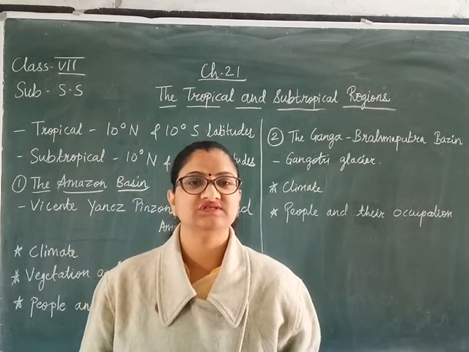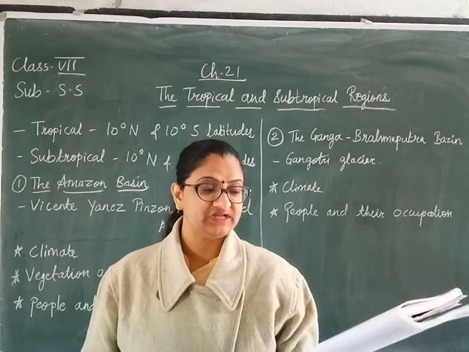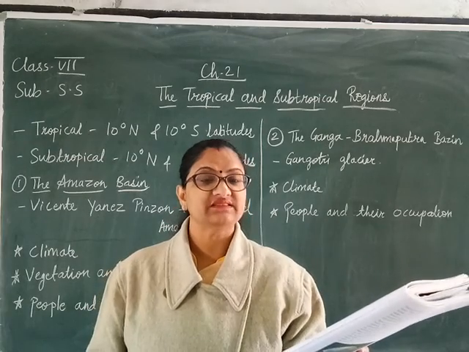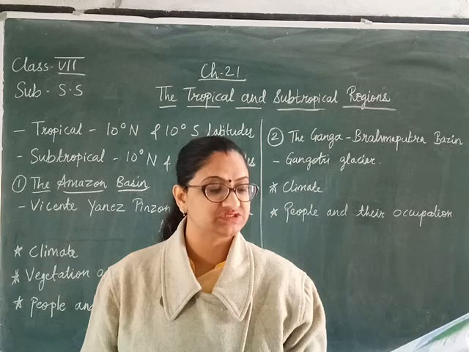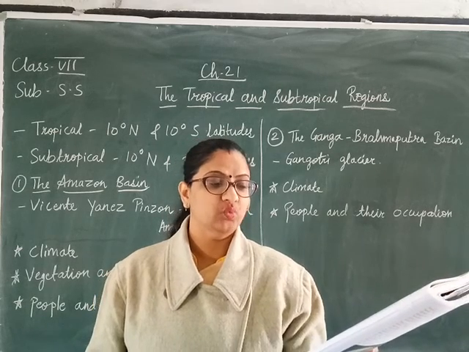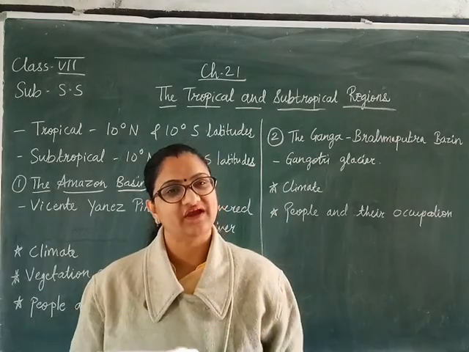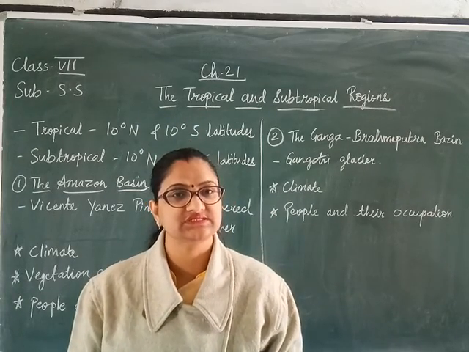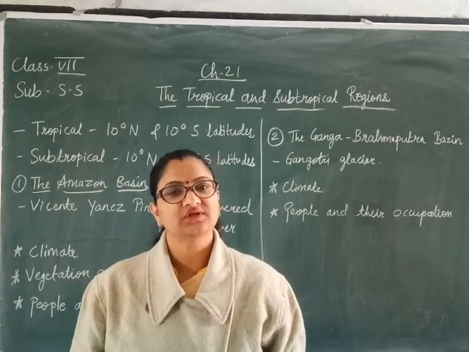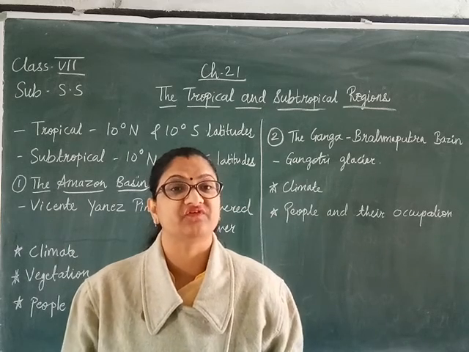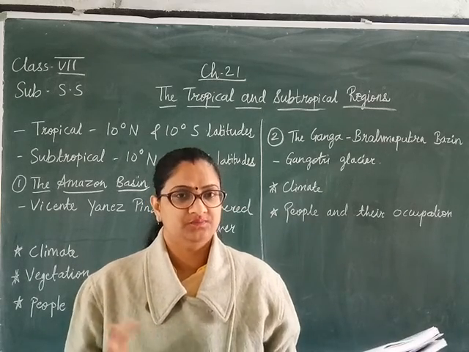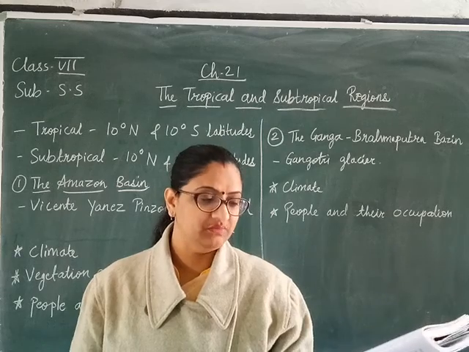What type of rainfall is falling in this area? Convectional type of rainfall. The summer and winter seasons are not well marked due to the high temperature and well distributed rainfall throughout the year. You will hardly find summer or winter seasons in this area, because throughout the year one type of climate prevails, that is hot and wet.